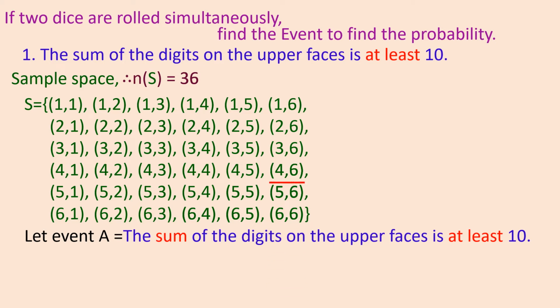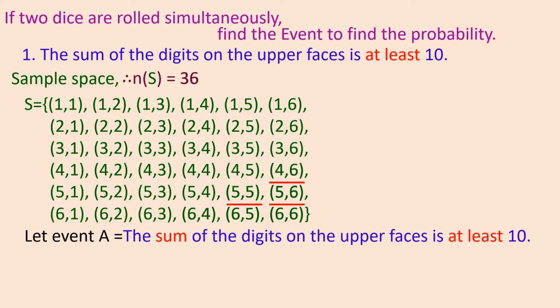The first one is 4 and 6: the first die has 4 and the second die has 6, and adding them gives 10. The second one is 5 and 5, which adds up to 10. The third one is 5 and 6, which adds up to 11.